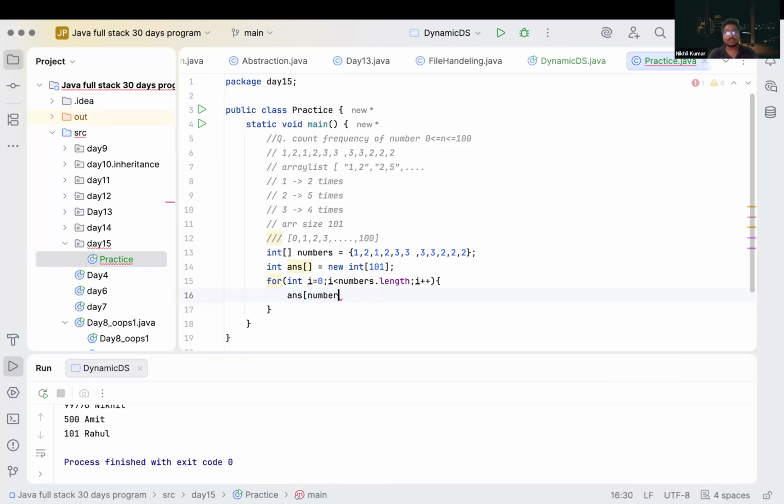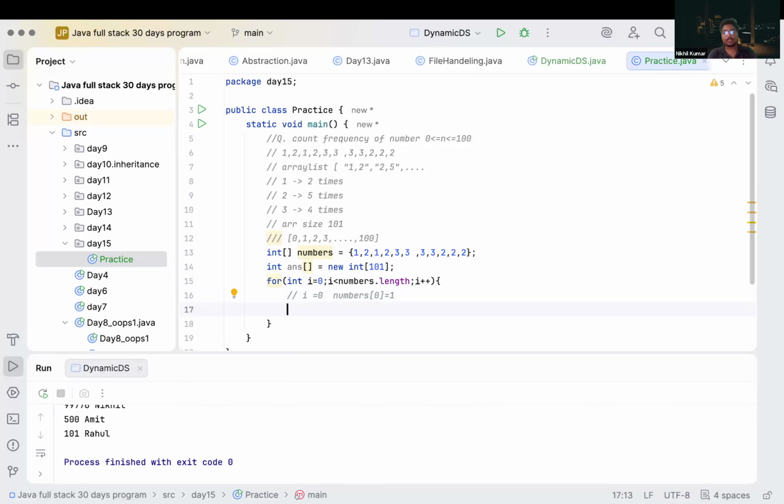For simplicity, we got numbers there. We are running a loop from 0 to the length of numbers, correct? So it will go for index 0 when i equal to 0. What will be the value of numbers 0? 1, correct? Numbers 0 equal to 1. What will we do?